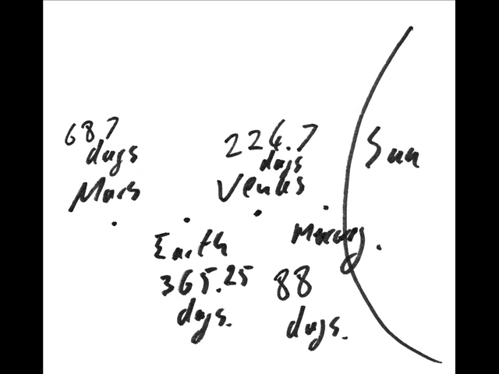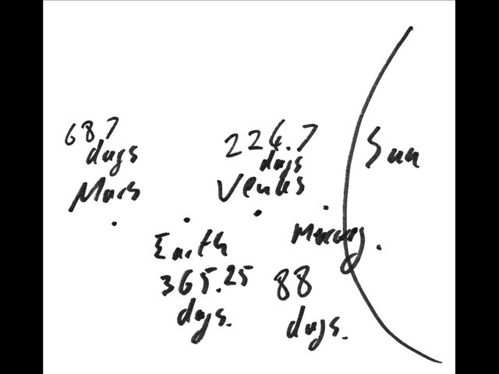Mercury zooms around the Sun quickly compared to Earth. In the time it takes the Earth to spin 88 times on its axis, Mercury has gone once around the Sun. Venus takes 224.7 Earth days to do the same, but Mars takes 687 days. This pattern continues as you move out from the Sun.